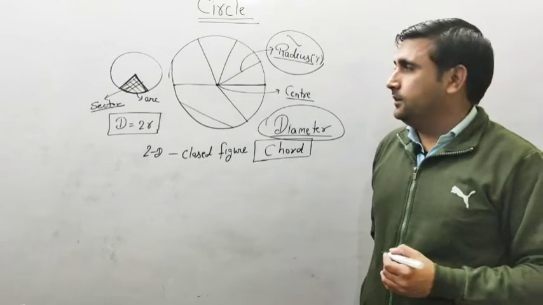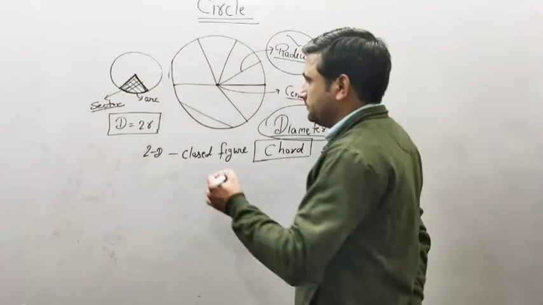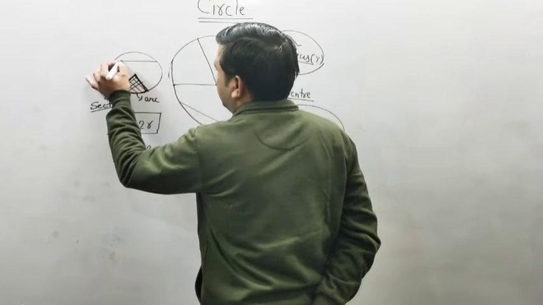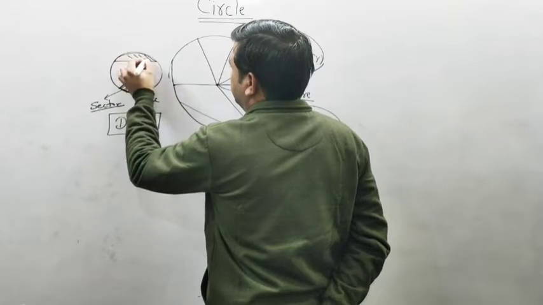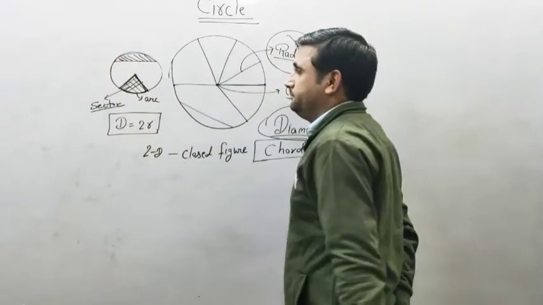Clear? Next one is segment. The region bounded by a chord and an arc is known as a segment.